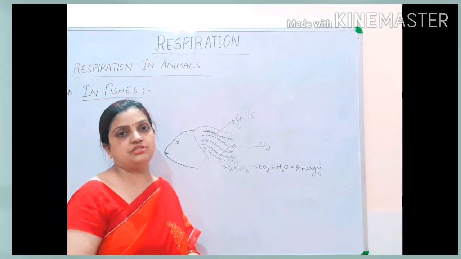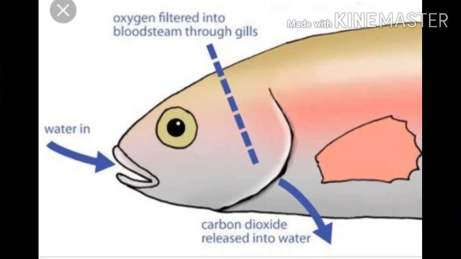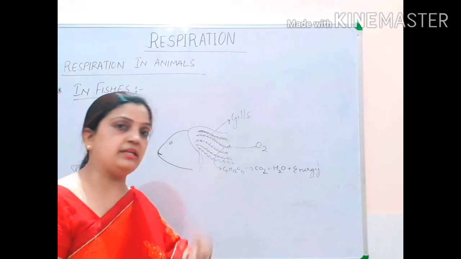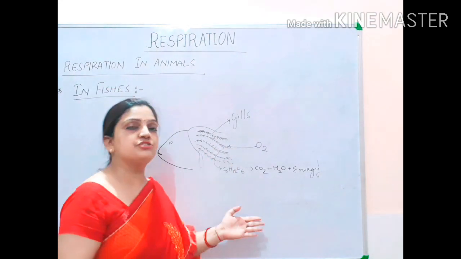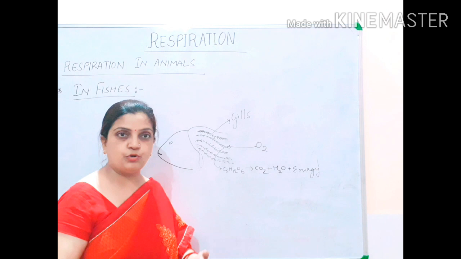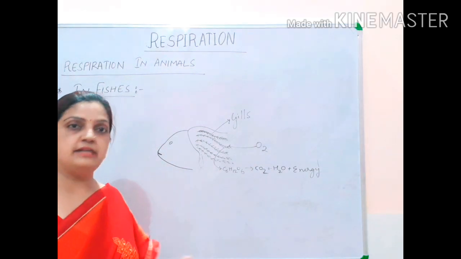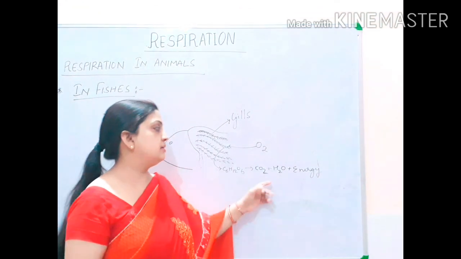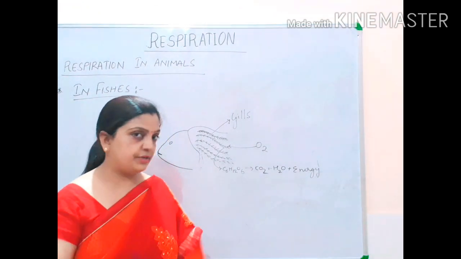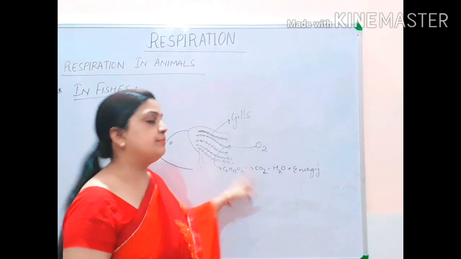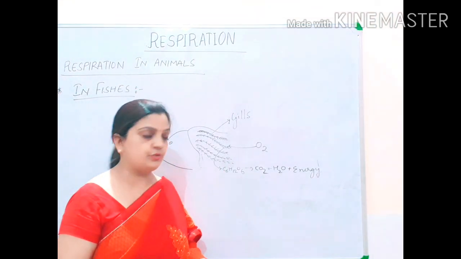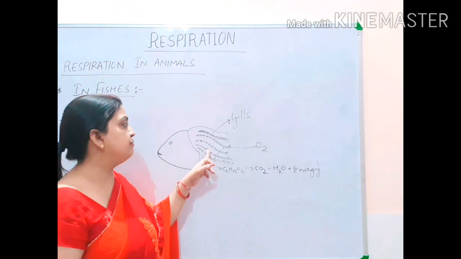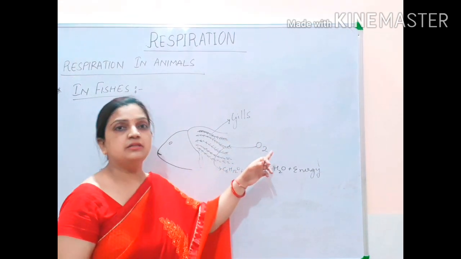Again the same procedure is going to happen. Through the gills in fishes, dissolved oxygen will be inhaled. That oxygen will reach the cells of the fish body. Now inside the cells, inside the tissues, glucose will be oxidized with the help of oxygen. Then carbon dioxide, water and energy will be produced. Now this carbon dioxide is produced as a waste product. This carbon dioxide will come back into the gills and from gills it will be eliminated.